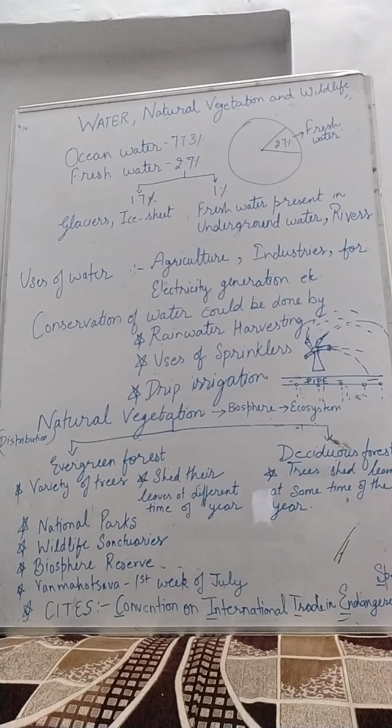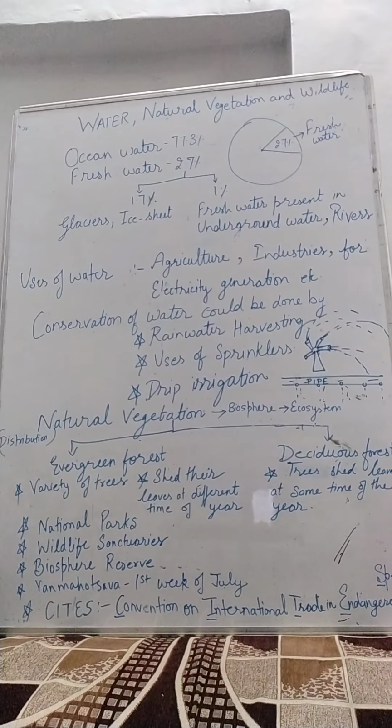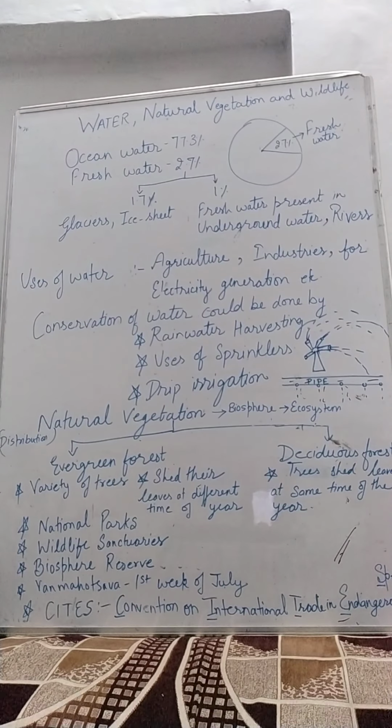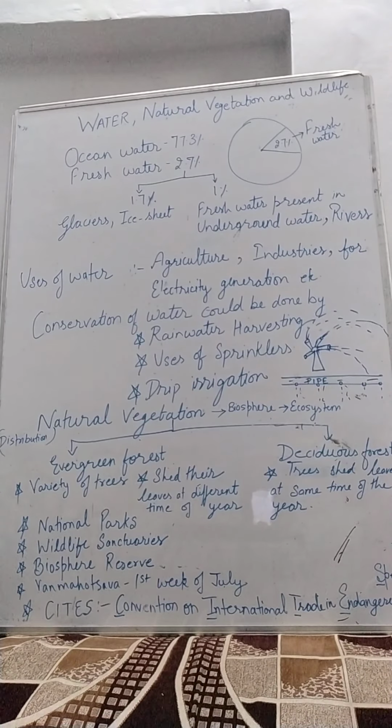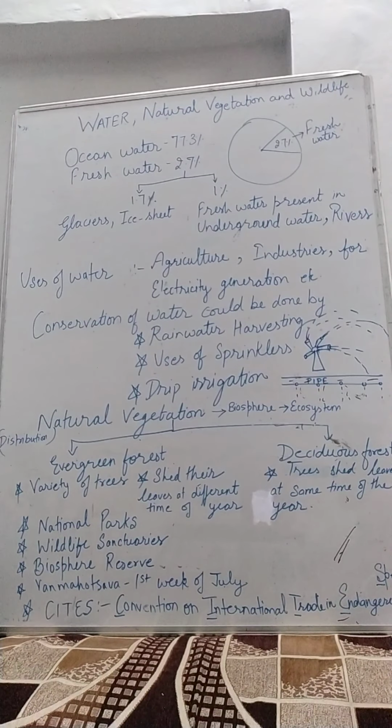Second, we should use sprinklers in agriculture. As you can see, the sprinklers sprinkle water on the land. It keeps the field wet, it keeps the land wet, it keeps the plants wet, it nourishes the plants by giving them water, but it does not waste water. When we irrigate the fields through pipes, it wastes lots of water, but through sprinklers we can save water.